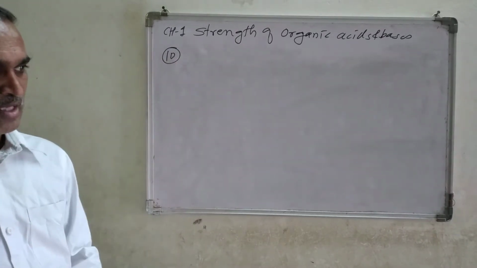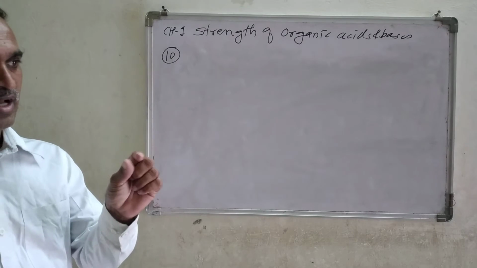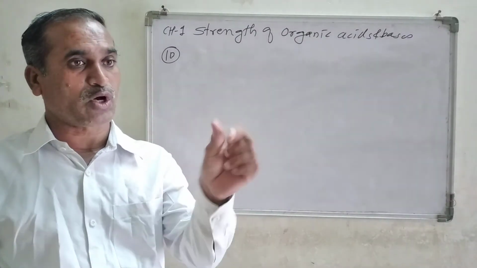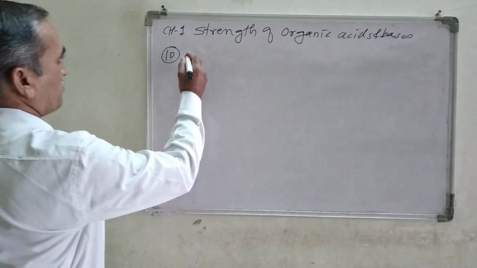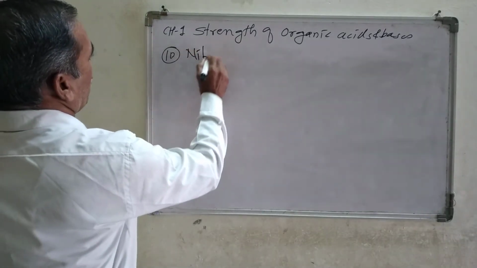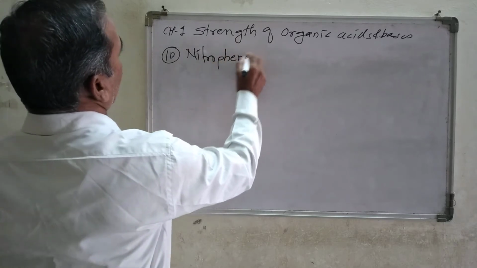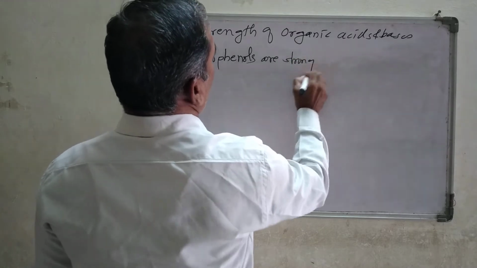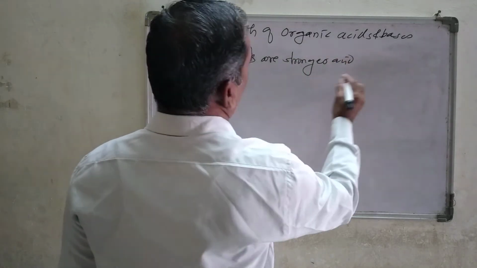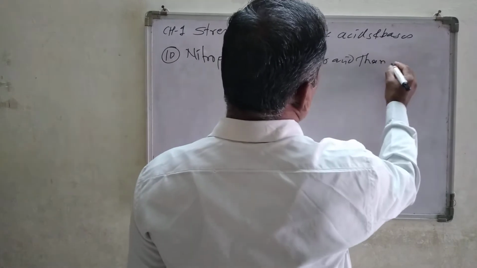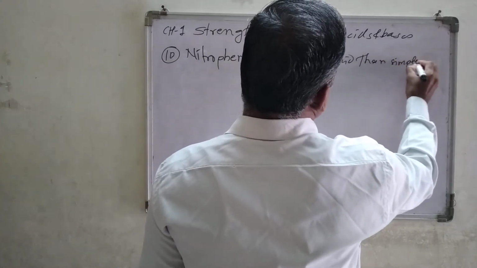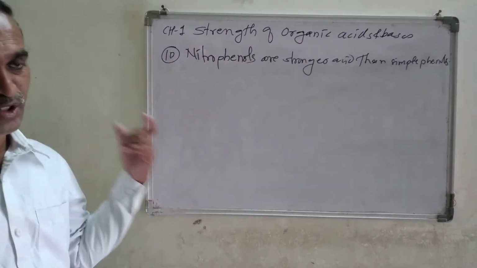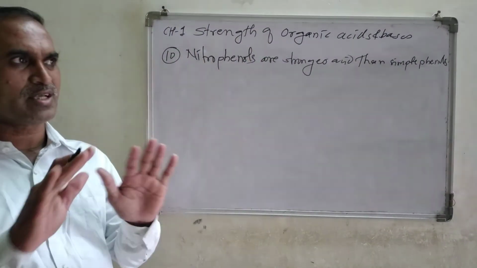Here phenols are weaker acids than nitrophenols, or we can say nitrophenols are stronger acids than simple phenols. Nitrophenols are stronger acid than simple phenols. Nitrophenols are substituted phenols, whereas simple phenol is just phenol.